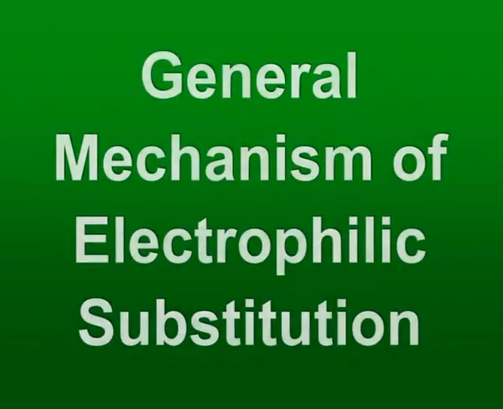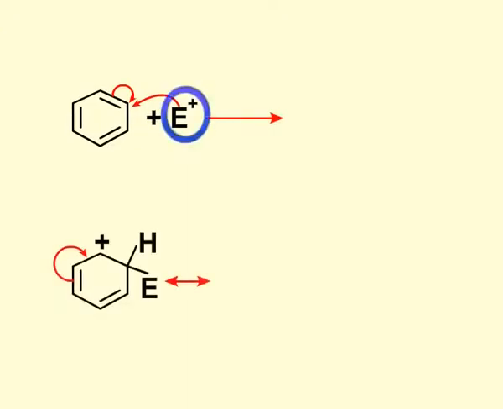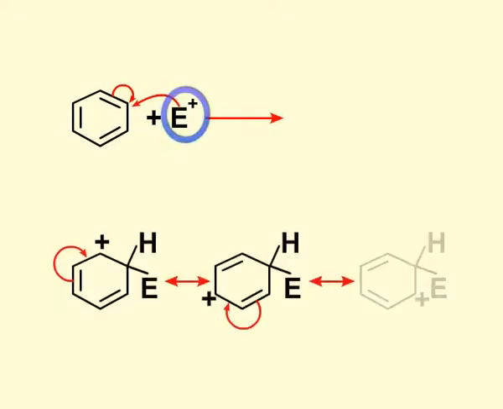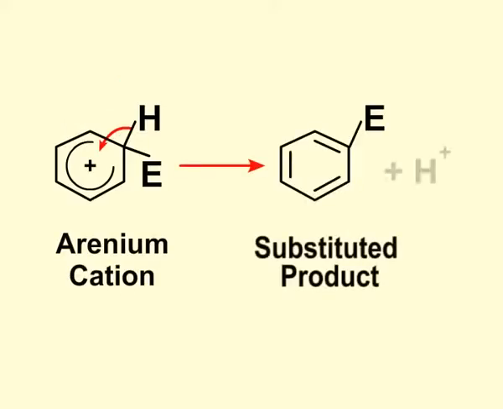Let us have a look at the general mechanism of electrophilic substitution shown on the screen. The electrophile, that is E positive, attacks the electrophilic center generated on the benzene ring as shown on the screen. The arenium cation loses the hydrogen ion to attain its aromatic character. This also results in the formation of substituted product. Let us list different electrophilic substitutions of benzene ring.